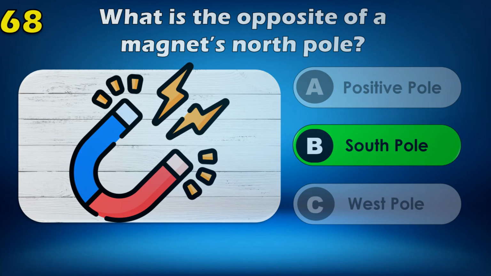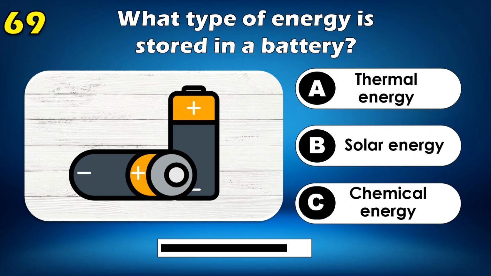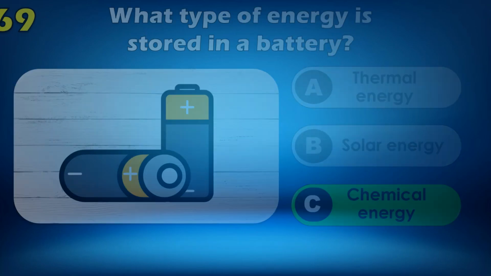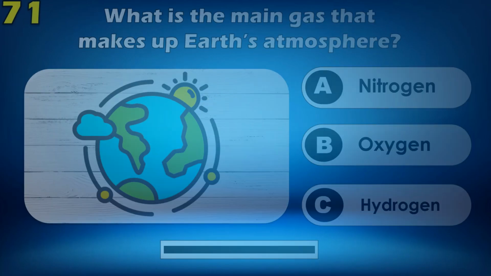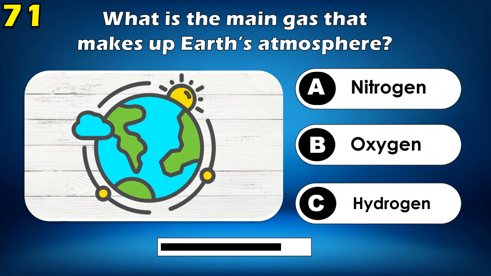South pole. What type of energy is stored in a battery? Chemical energy. What process involves water turning from a liquid to a gas?